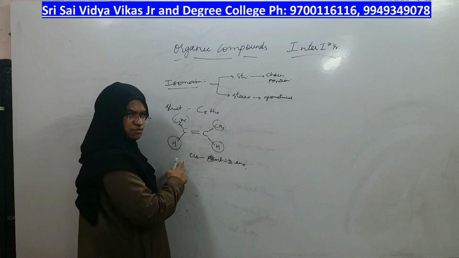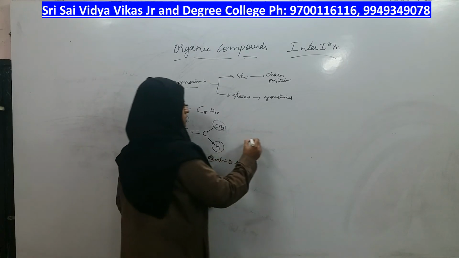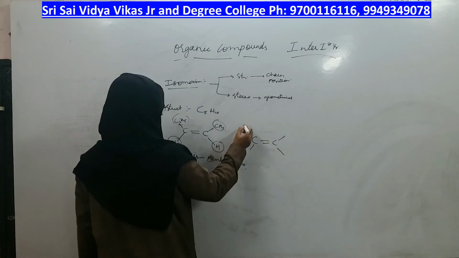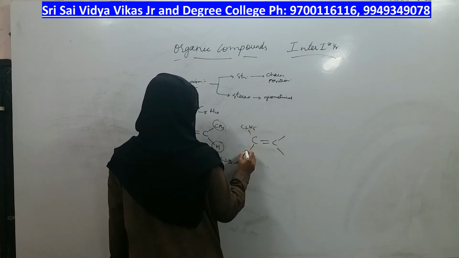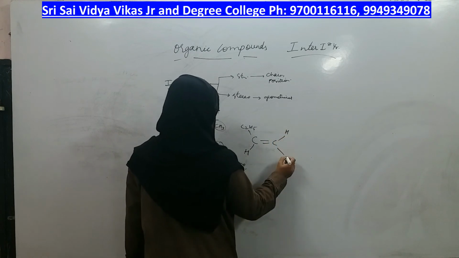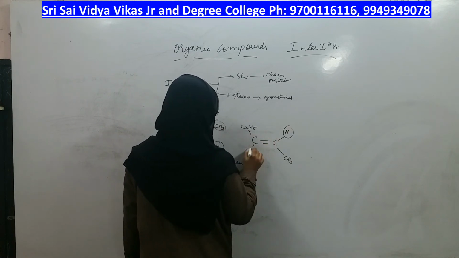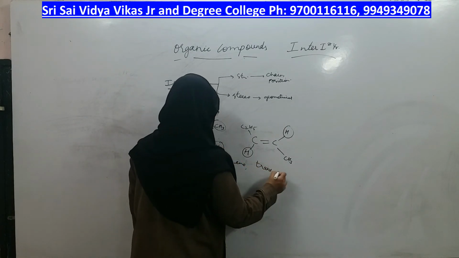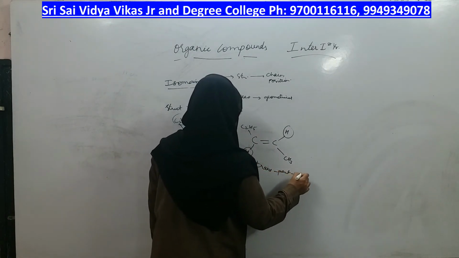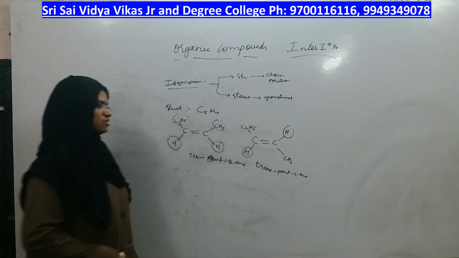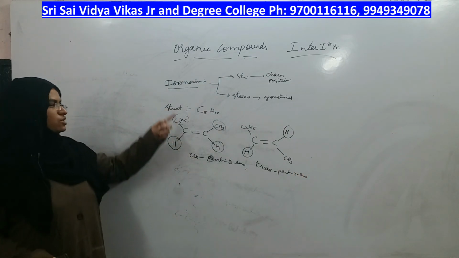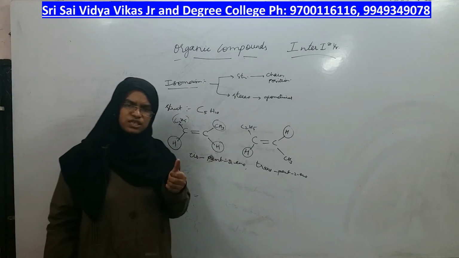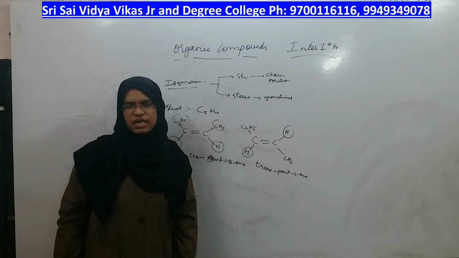Same way, if cis is possible, that means trans is also possible. So I will draw the trans isomer from the same formula. What I will do is I will change the position. Now the same groups are at which position? Trans position. So what is the name of this compound? Trans pent 2-ene is the trans isomer. Both of them are geometrical isomers for this formula, right? So alkenes show structural as well as geometrical isomers.